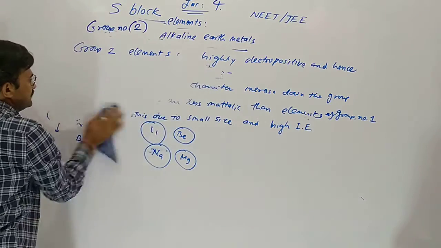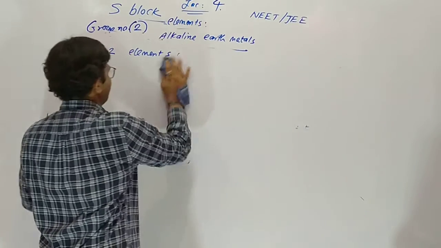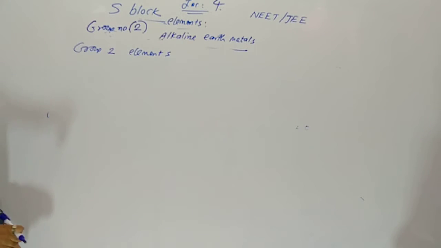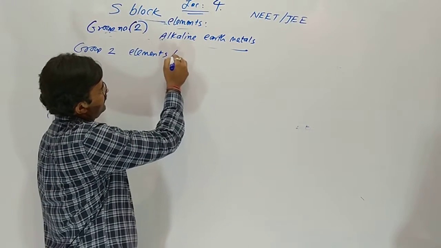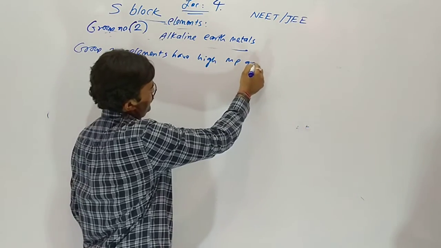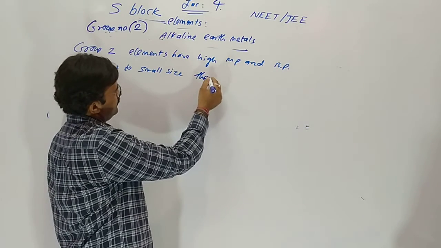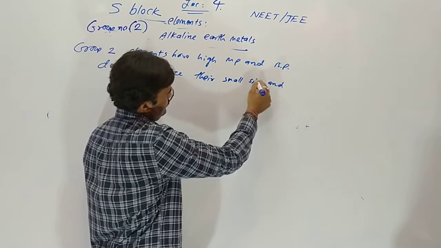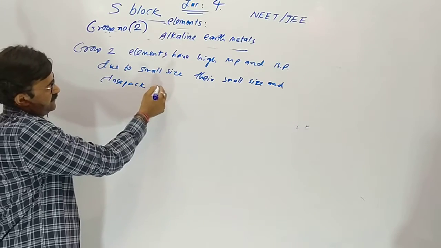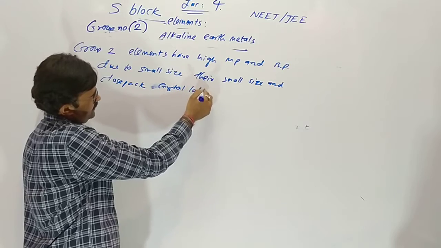Group number 2 elements have high melting point and boiling point compared to those of group number 1 elements. This is due to their small size and more close packed crystal lattice.